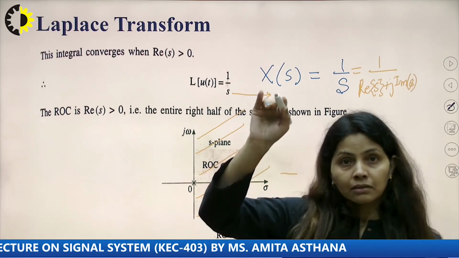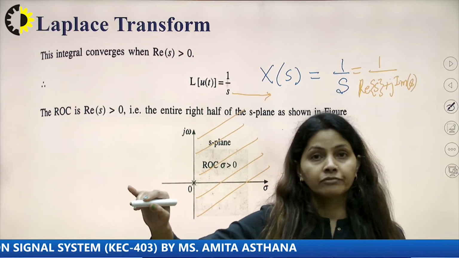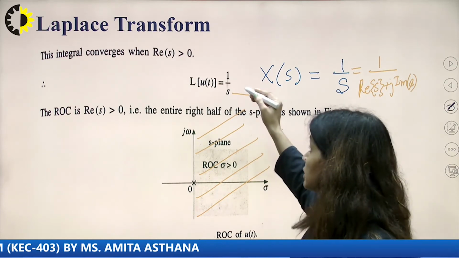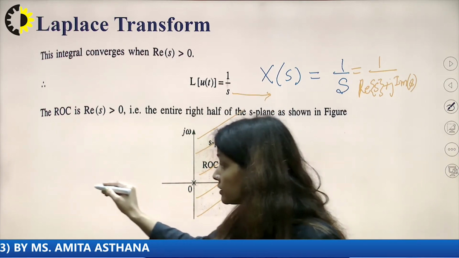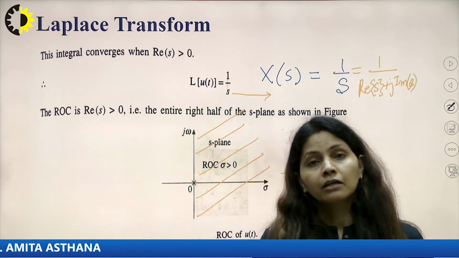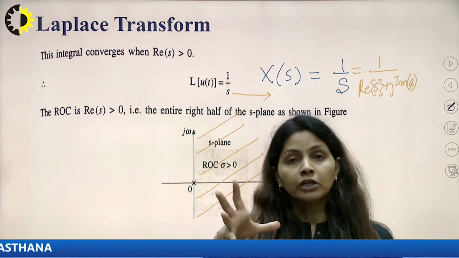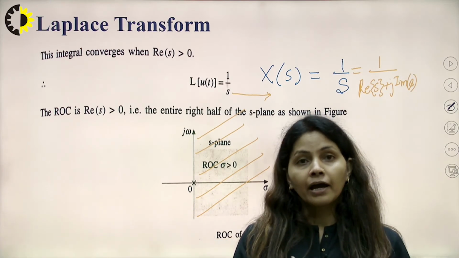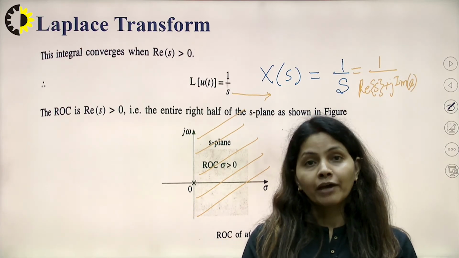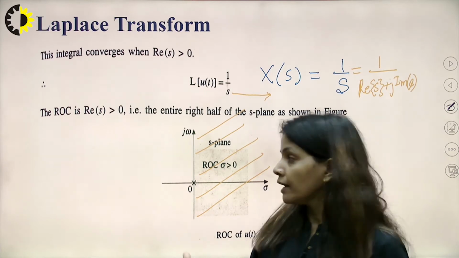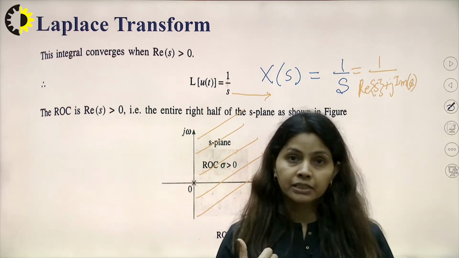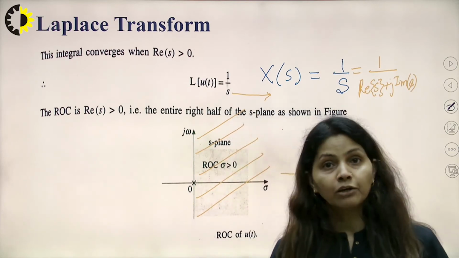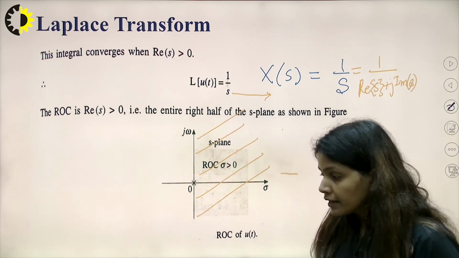It is a decaying type of graph, and if you decrease the value, on the negative side the magnitude of the function will get reduced, but if I compare the actual value in negative, then I will say the function is increasing type. So I cannot take the ROC on the left side of the S-plane.